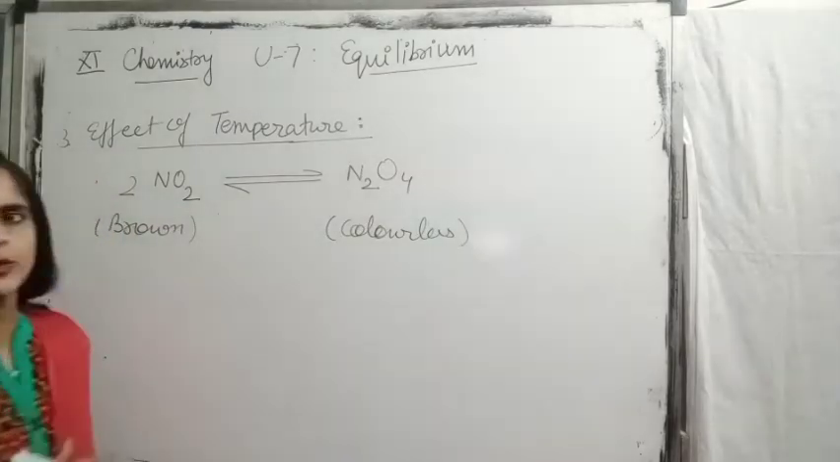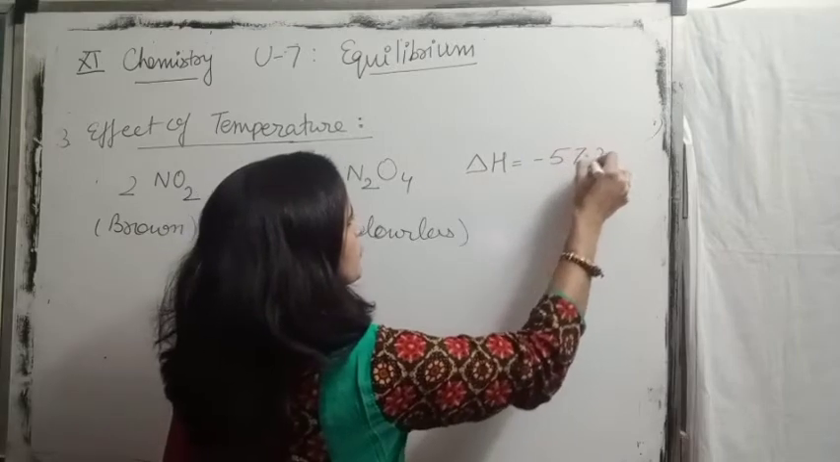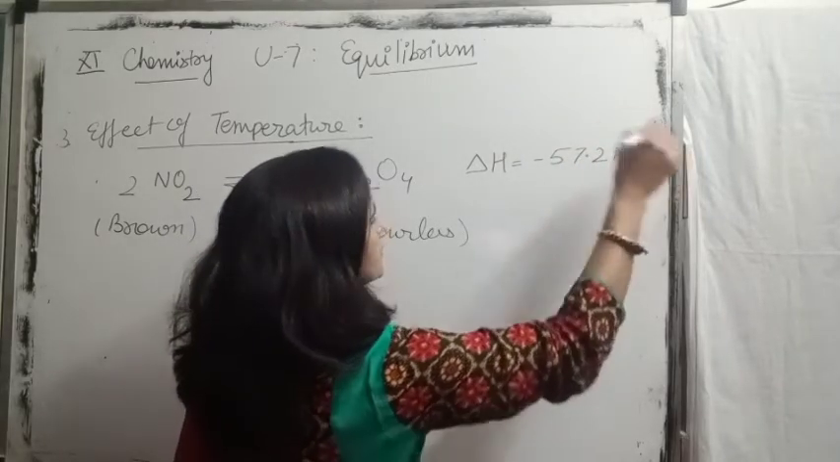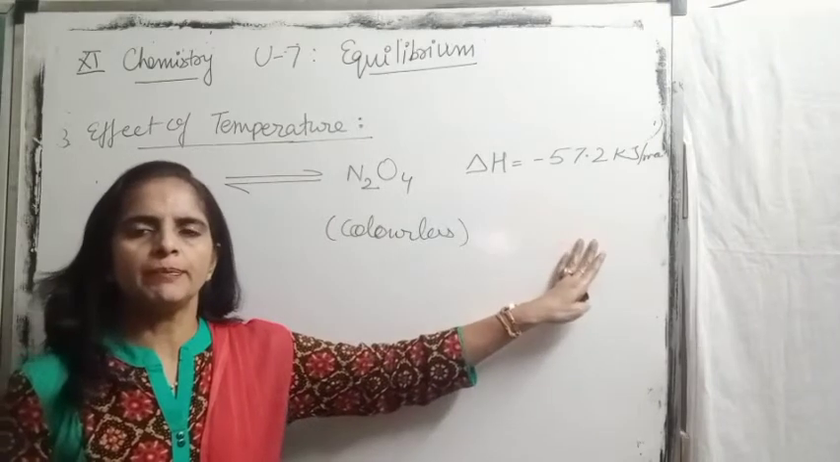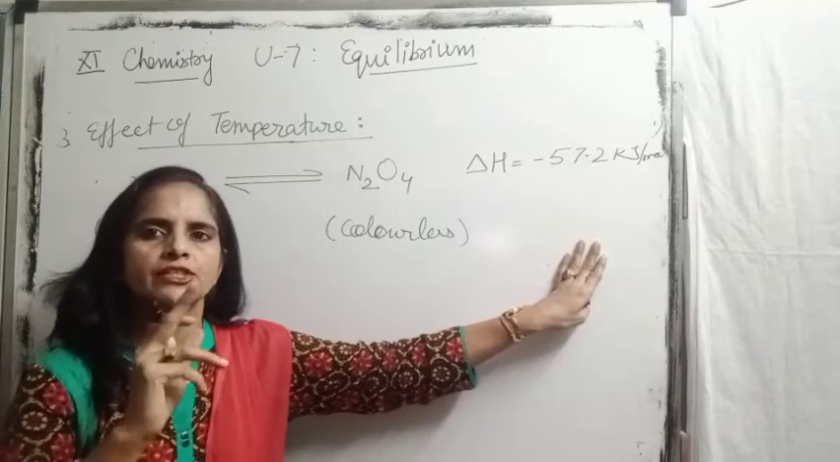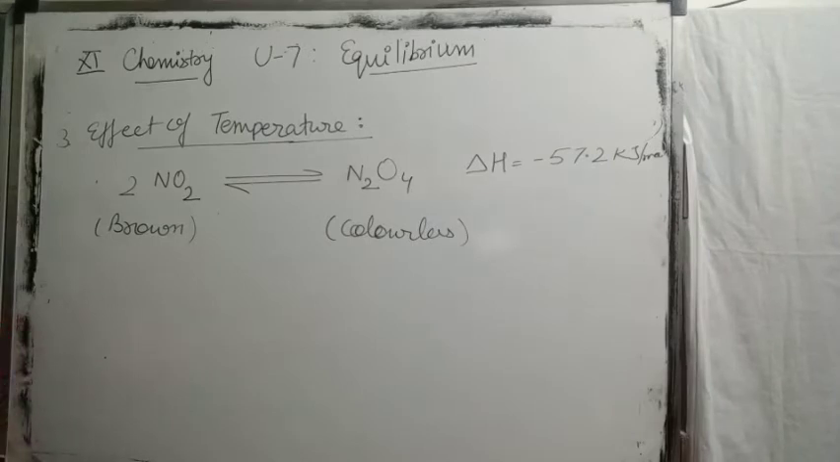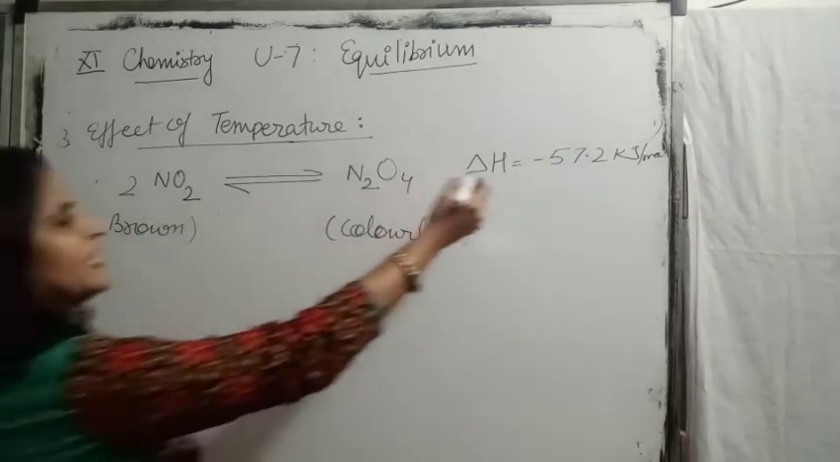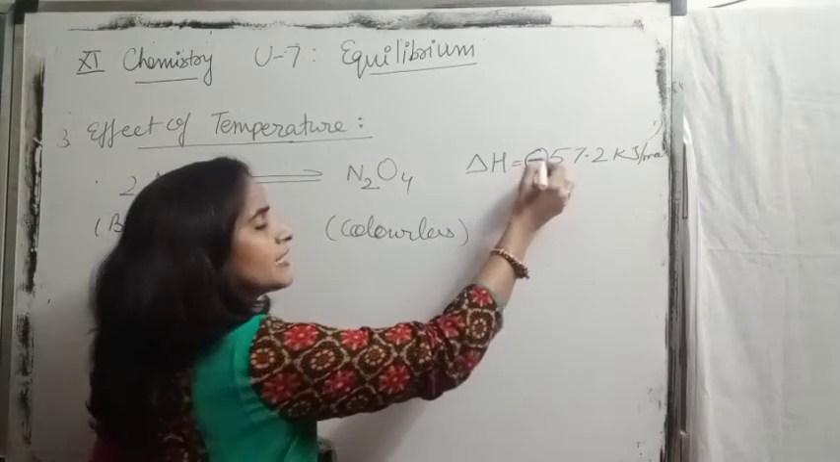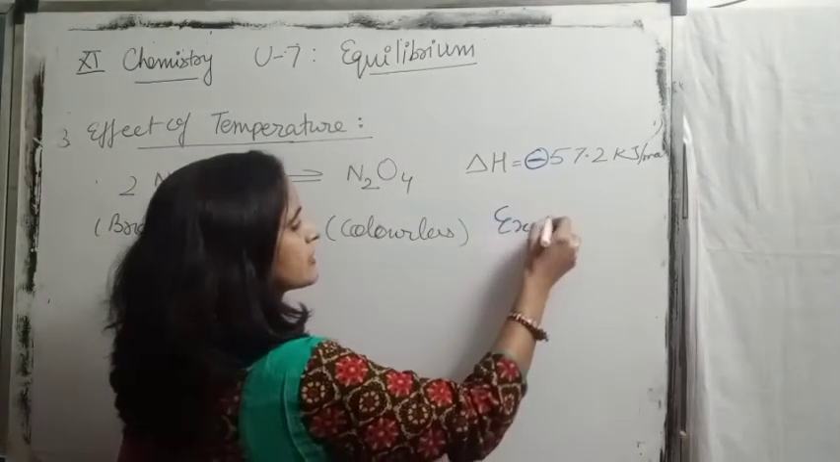For the dimerization process of NO2 to N2O4, the enthalpy change for the reaction is minus 57.2 kilojoule per mole. Children, you don't have to learn this value of enthalpy, it is only for your information. But you should know whether the reaction is exothermic or endothermic. Can you tell me whether this reaction is exothermic or endothermic? How can we check this? If you remember thermodynamics, you can easily tell me. Delta H is negative. A negative sign indicates the reaction is exothermic. Yes, it is.